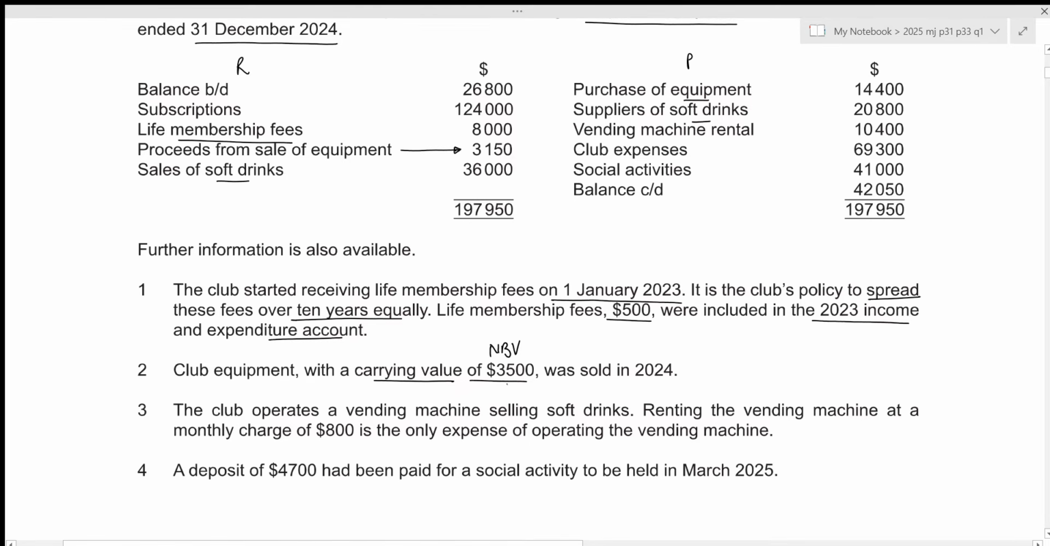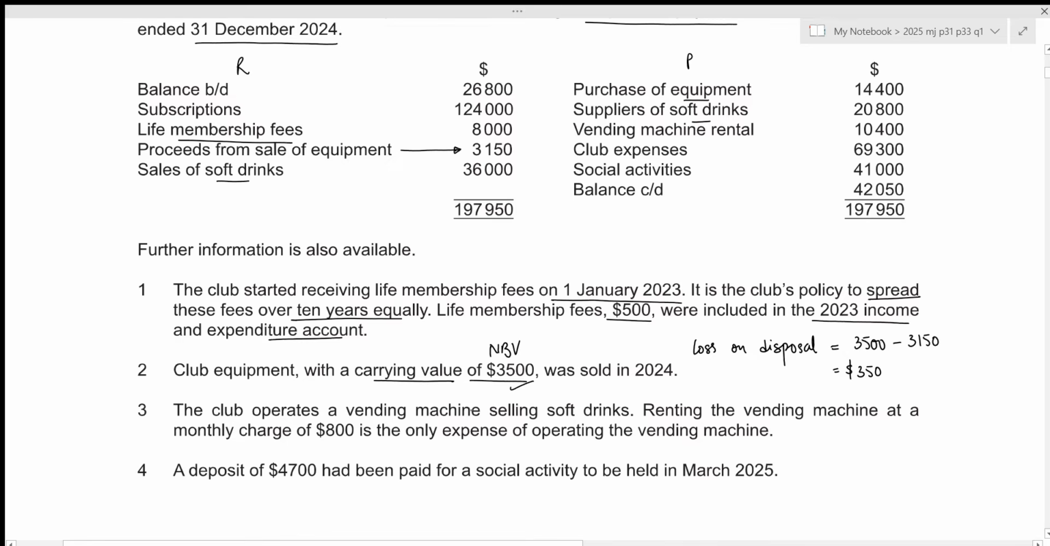We can clearly see that the net book value is higher than the sales proceeds, which means that there is a loss on disposal. So the loss on disposal will just be the difference between our net book value of 3500 and the sales proceeds of 3150. This results in the value of 350.